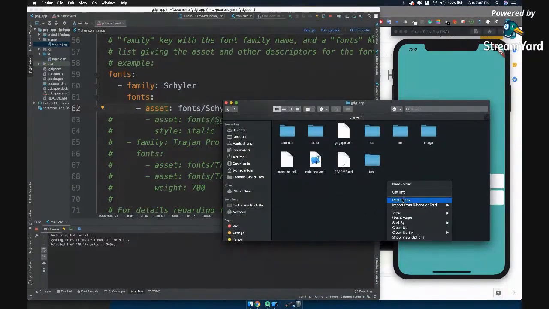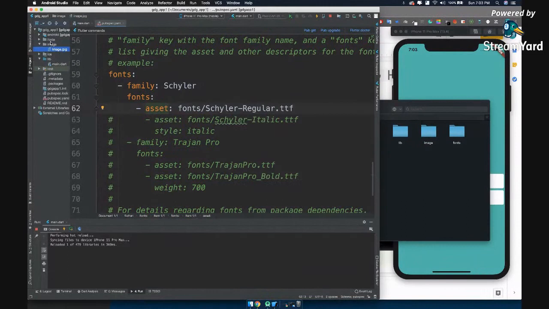Let's come here, let's paste it. All right, now on the left side, immediately it will reflect it. Let me show you. See, it just reflected right away. You click it, you can see this particular font, copy it. Once you copy, when you press Command C or Control C inside your Android Studio, it will copy the file name. All right, now you come here, make sure you paste the file name. The file name should be exactly the same as it is inside the directory.